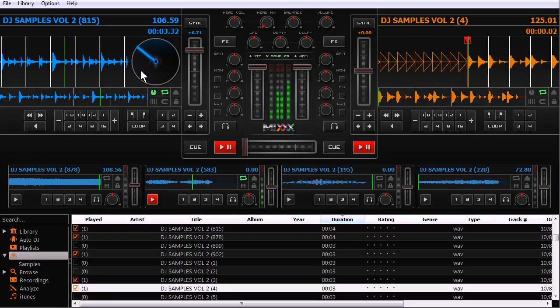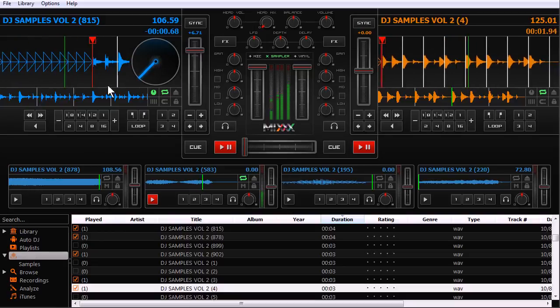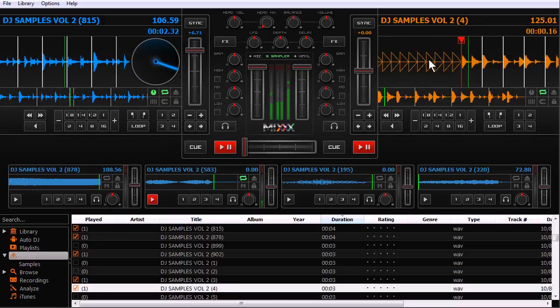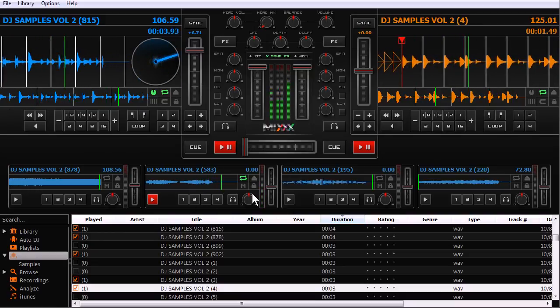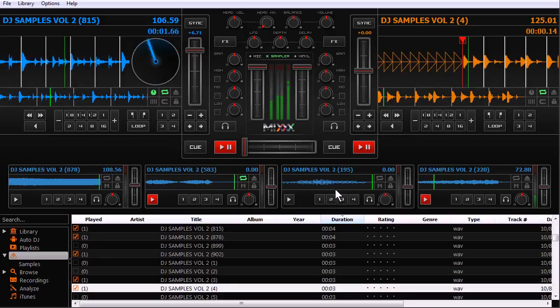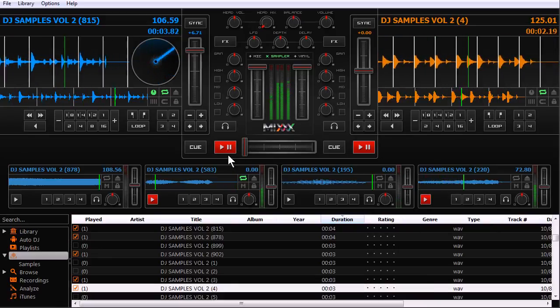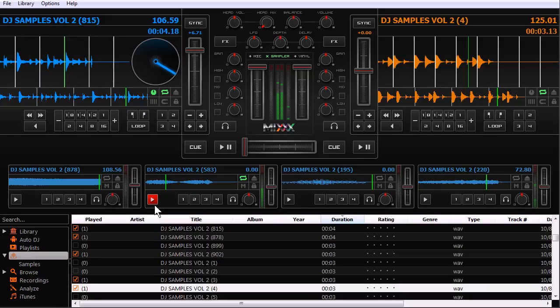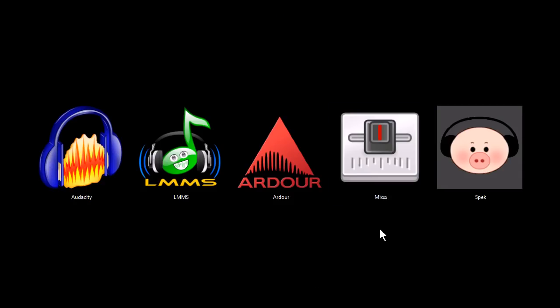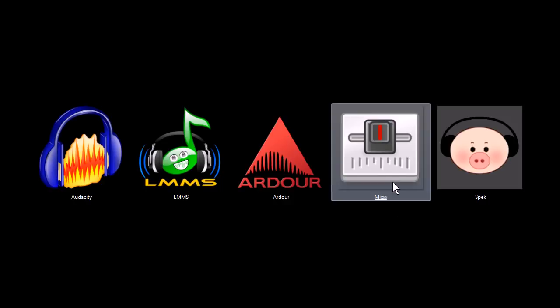And then when we start playing it, we can mix over to it. It has like the disc things here. Anyway, it's a fun one to play with. You can save and record your files, the music that you create with it too, and you can also set it up to do an auto DJ where you put a bunch of songs and it'll jump to the next one and play and kind of mix your music together that way.